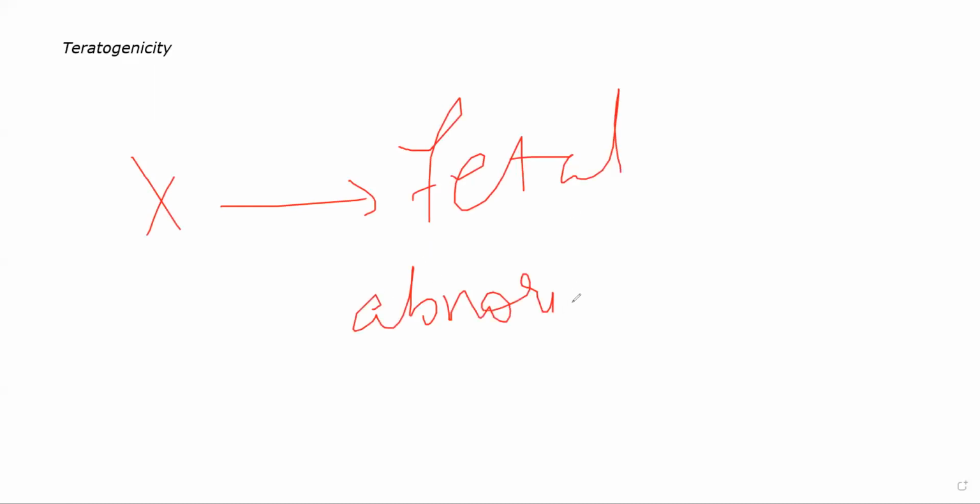either structural or physiological, any abnormality, those drugs will be called teratogens. Okay, and that phenomenon is called teratogenicity, the ability of the drug to cause fetal abnormality in fetuses when they are administered to a pregnant lady. One example of teratogenic drugs, इन लोगों को teratogenic drugs भी बोलते हैं, इनको teratogens भी बोलते हैं, ठीक है?